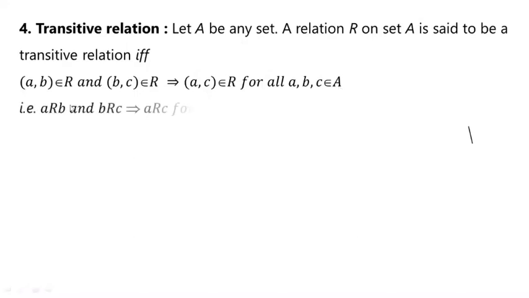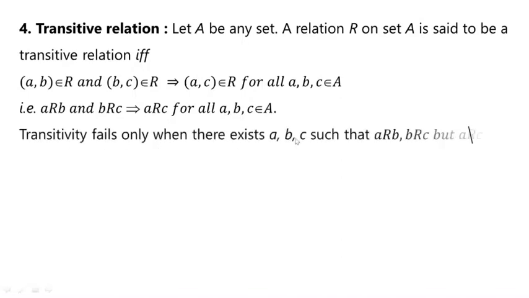That means if A is related to B and B is related to C, that implies A is also related to C for all A, B, C belonging to the set A. So transitivity fails only when there exist A, B, C such that A is related to B, B is related to C, but A is not related to C.